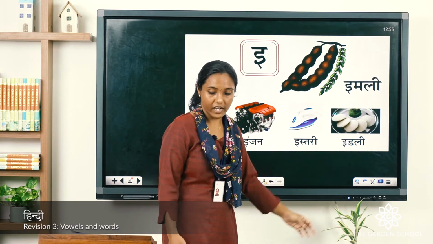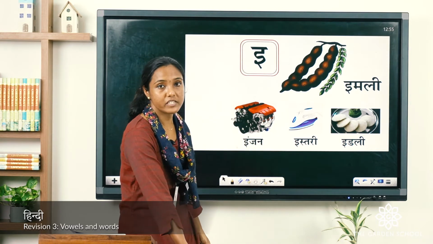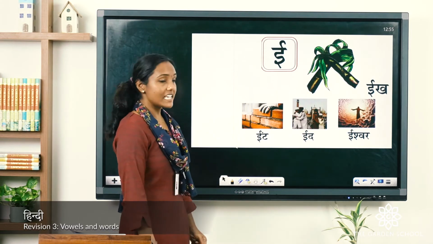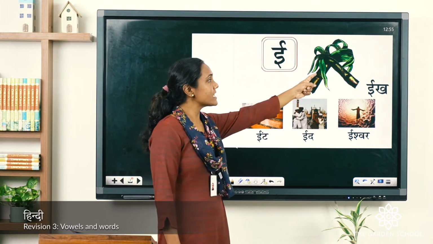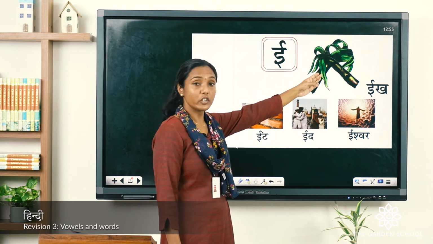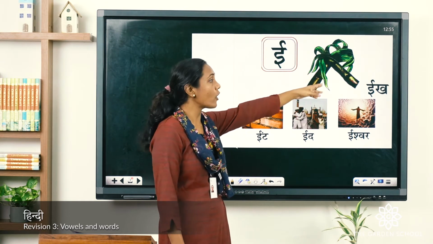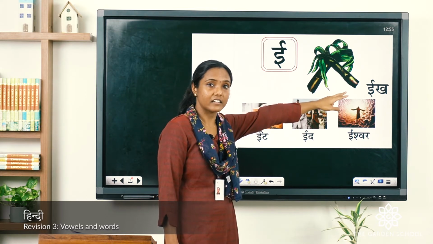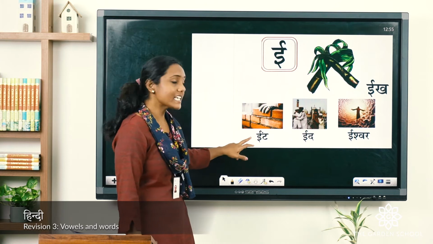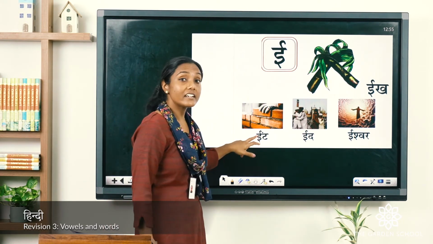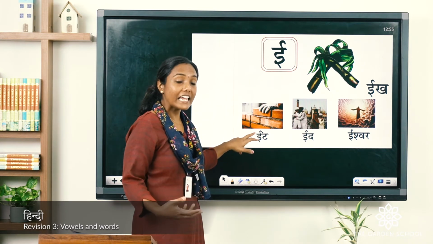Got it? Now, let us see the next vowel, what comes next to E? E. So, let us see E. This we all know, you can see the picture, it is a picture of sugar cane. So, how we call it as eek. Repeat with me, eek. Now, next is eent. Repeat, eent.